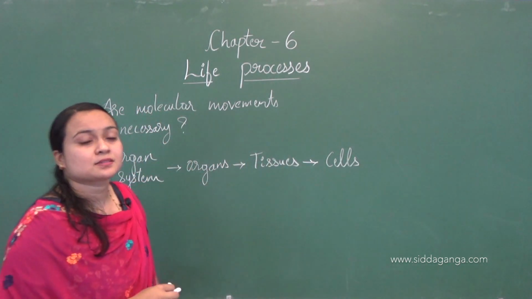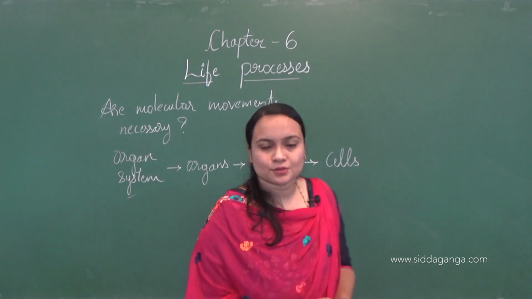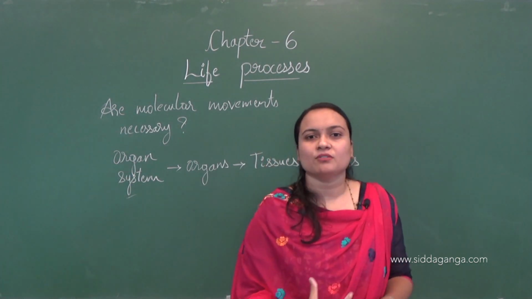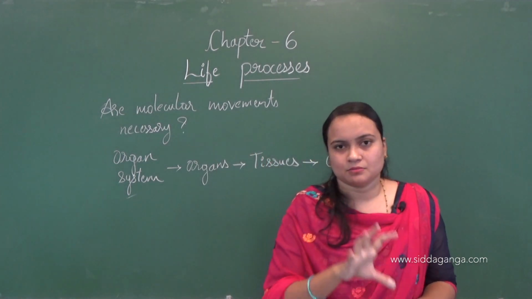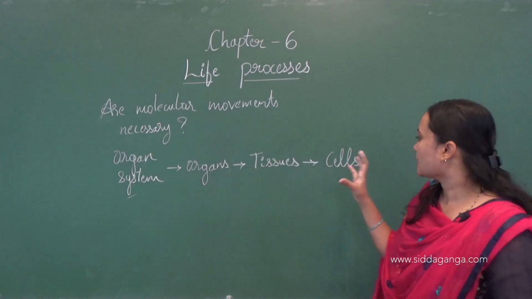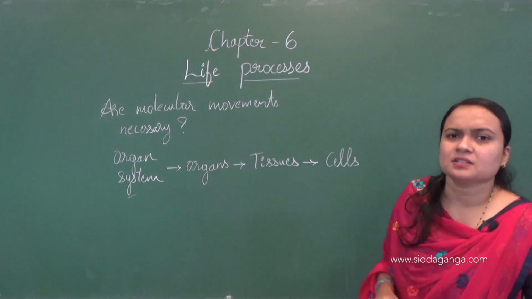Then cells are made up of what? Cells are made up of the protoplasm all together. What is present in the protoplasm?